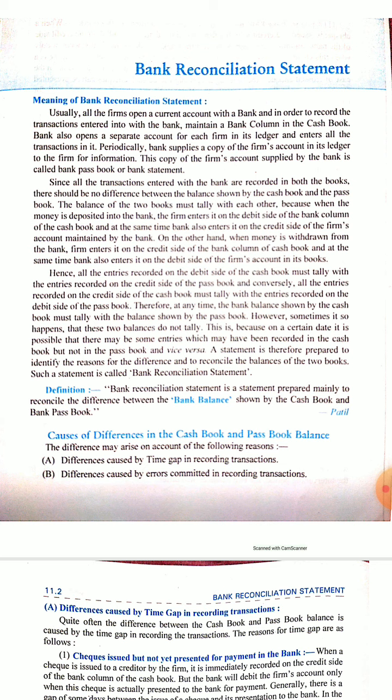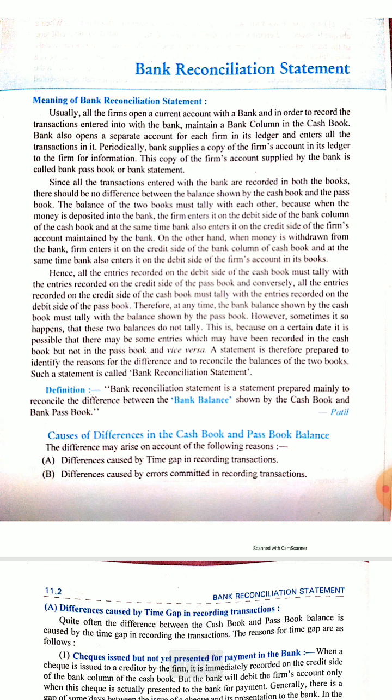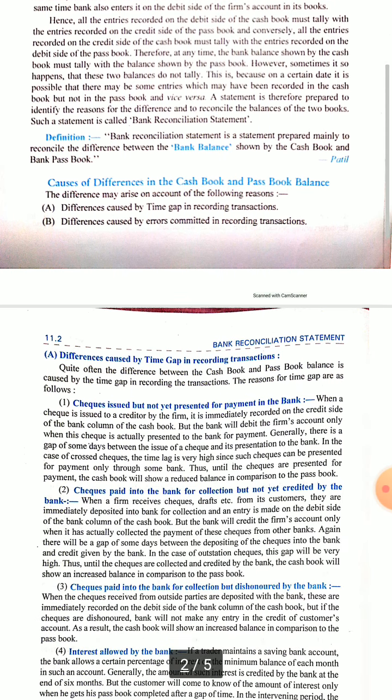First thing is that the cash book is maintained by an accountant and the passbook is maintained by the bank. That is the first difference. So whatever is printed in the passbook is according to the bank's record, and whatever is recorded in the cash book is according to the cashier's record, who is working in a firm. So sometimes there are differences between the bank passbook and the bank column of the cash book. So to understand why this difference occurs, and to reconcile the differences, we prepare the bank reconciliation statement.